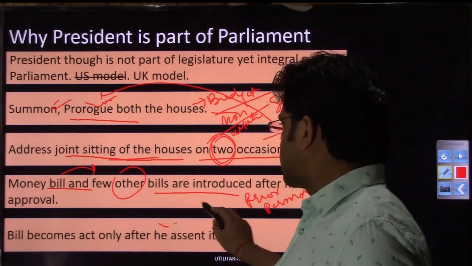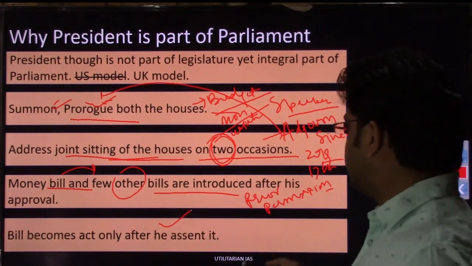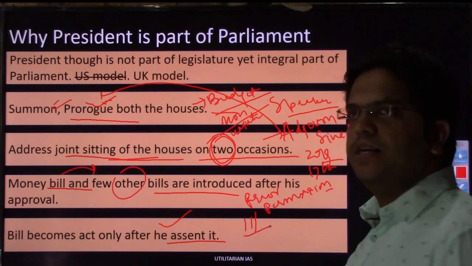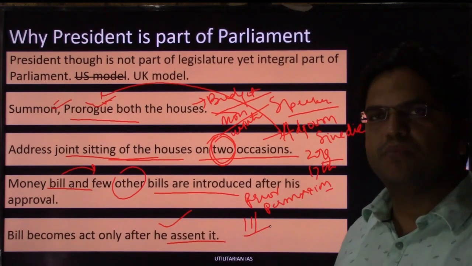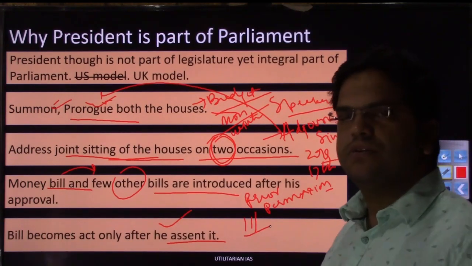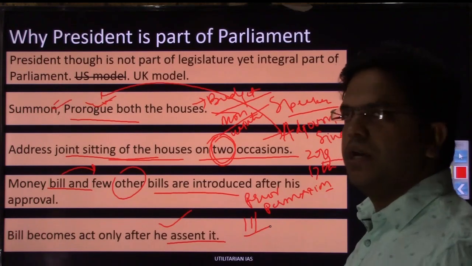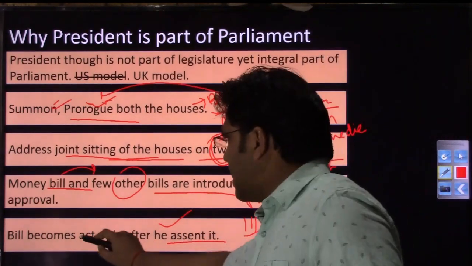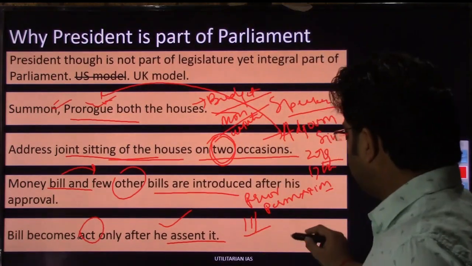A bill becomes an act only after he signs it, he assents to it. Under Article 111, when a bill is passed by both the houses, it is sent to the president's office, and it is only when the president signs those bills that they become acts.